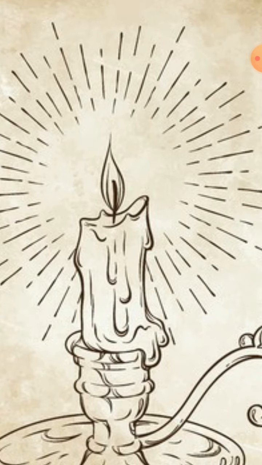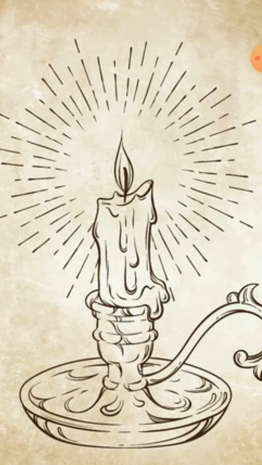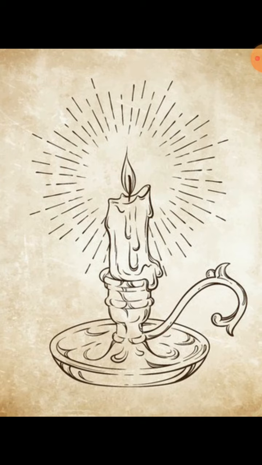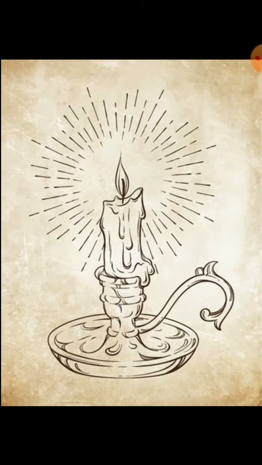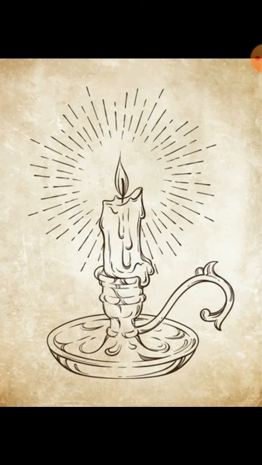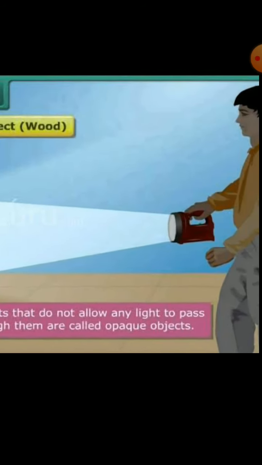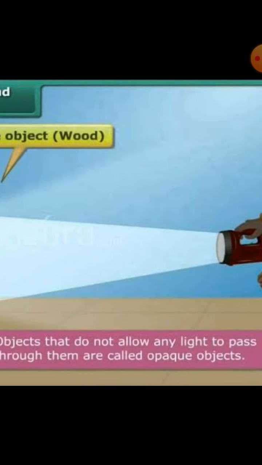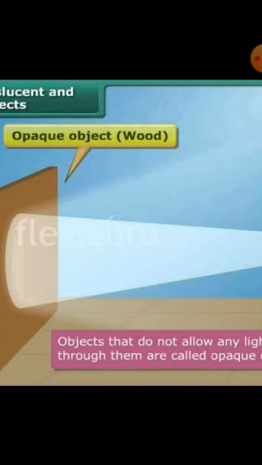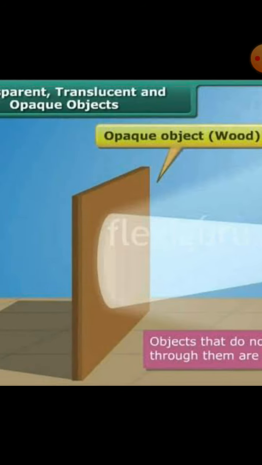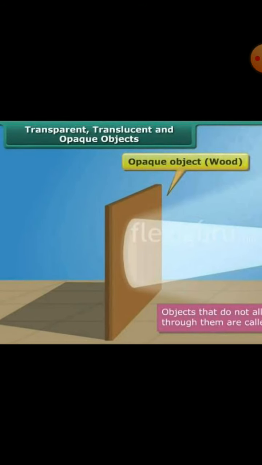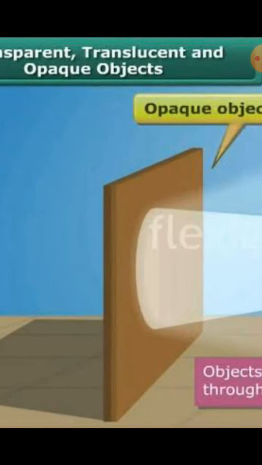Okay, the speed of light in a vacuum or in air is 3 into 10 raised to 8 meter per second. Okay, it is a very big thing. Light travels in a straight line. Here you can see this boy has one torch, and you can see the light is in a straight line, that is a ray. But here is one opaque object. Now this opaque object is wood, and because of this opaque object light cannot pass through it.